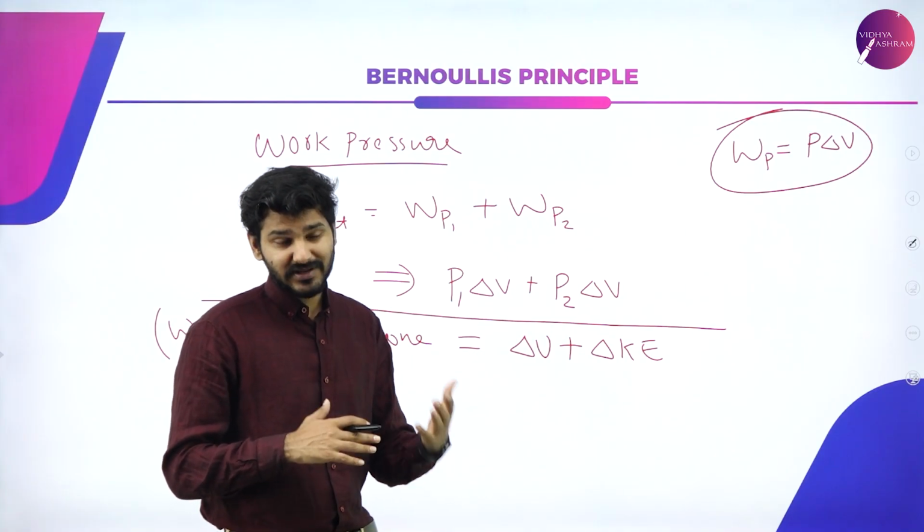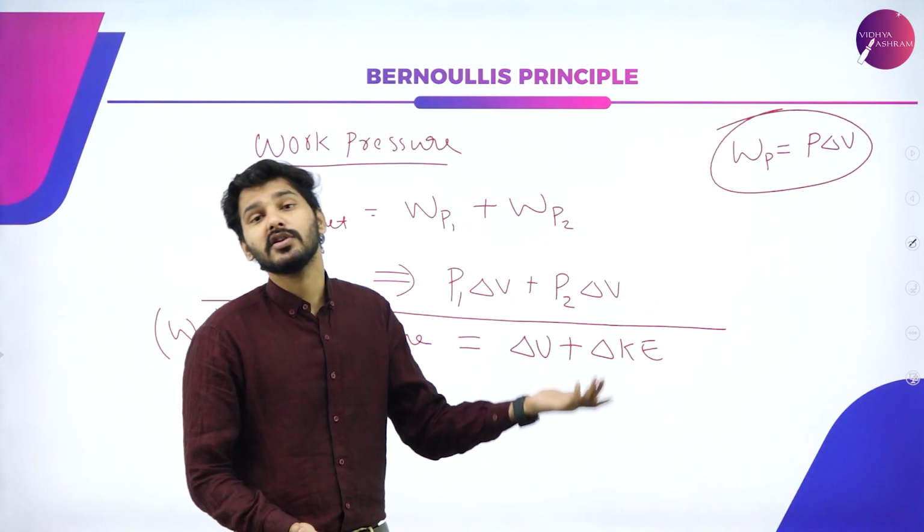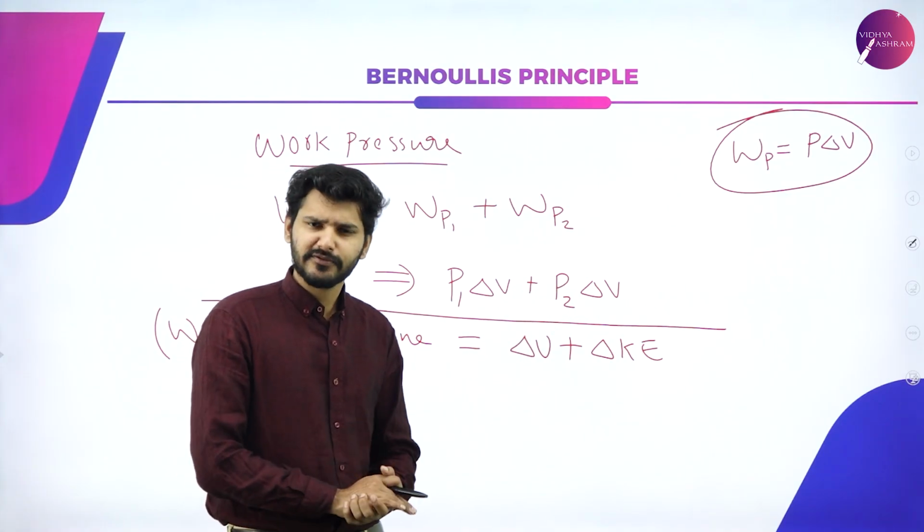So Bernoulli's principle is an example of conservation of energy, and the application of the equation of continuity is nothing but conservation of mass.